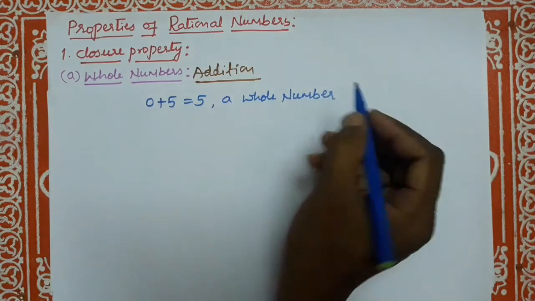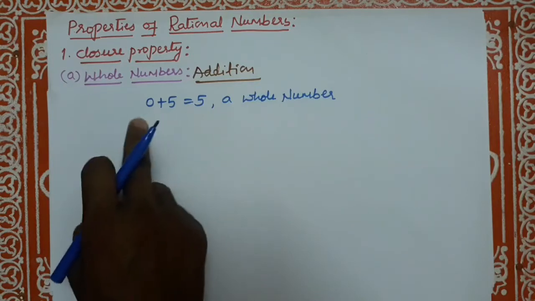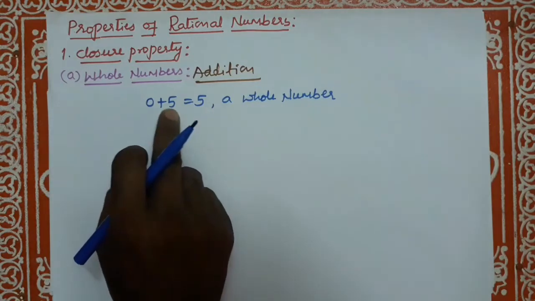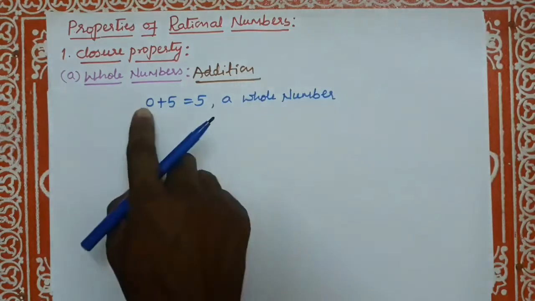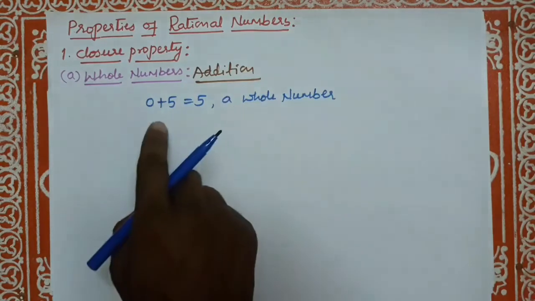See, it is in the form of A plus B. In general, A plus B is a whole number for any two whole numbers, that is A and B. Whole numbers are closed under addition.